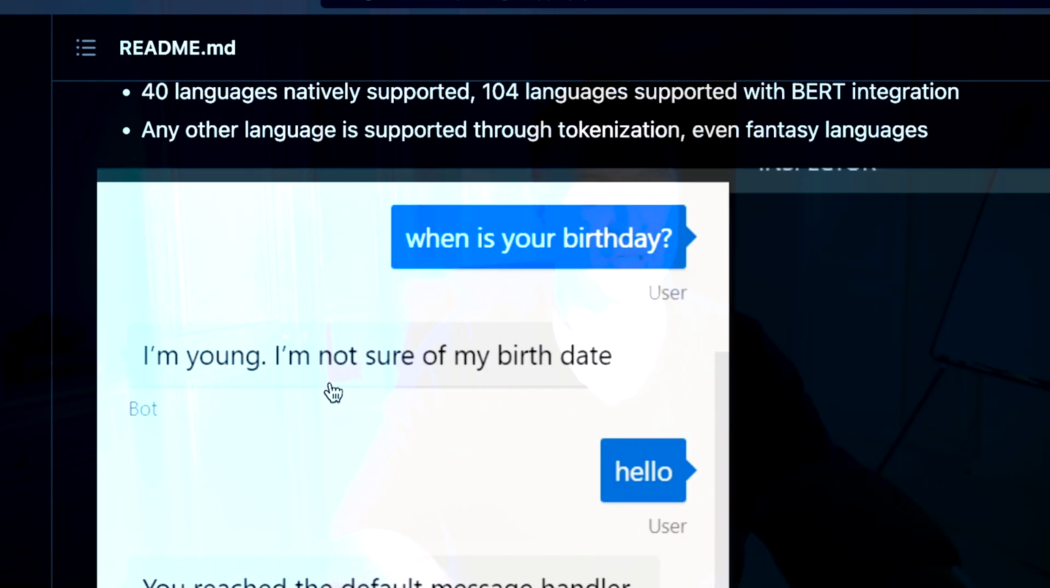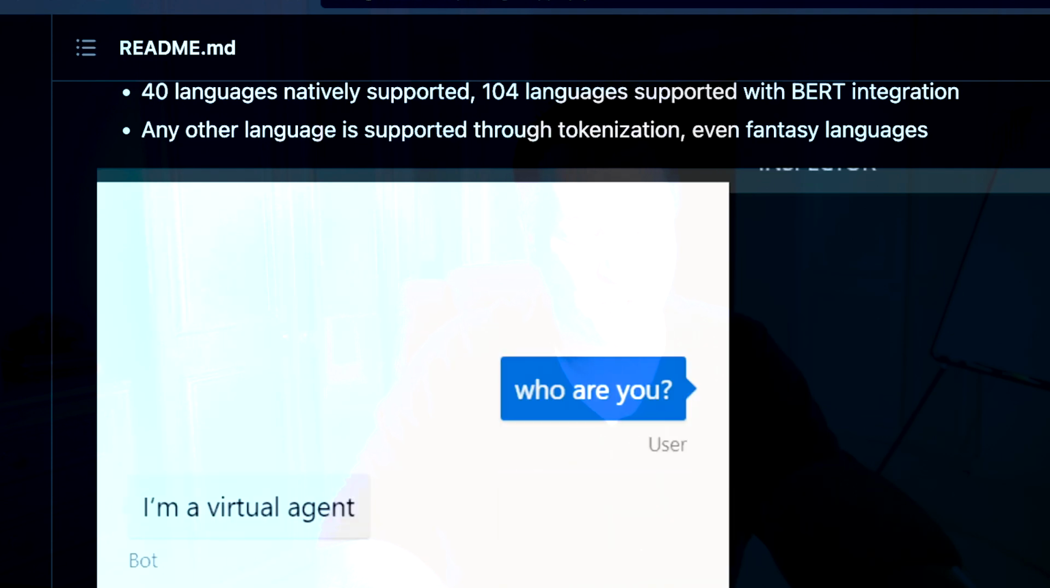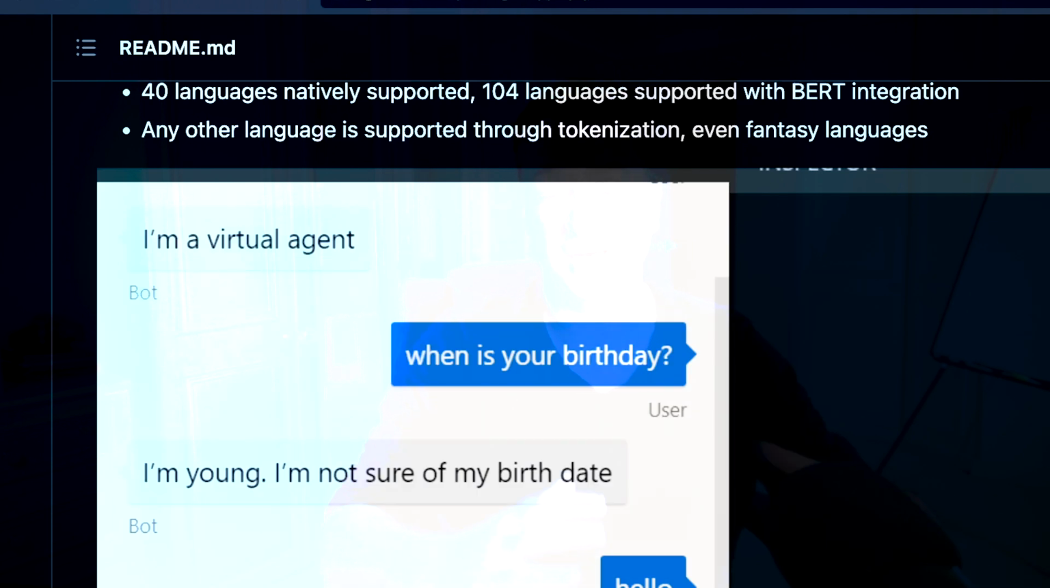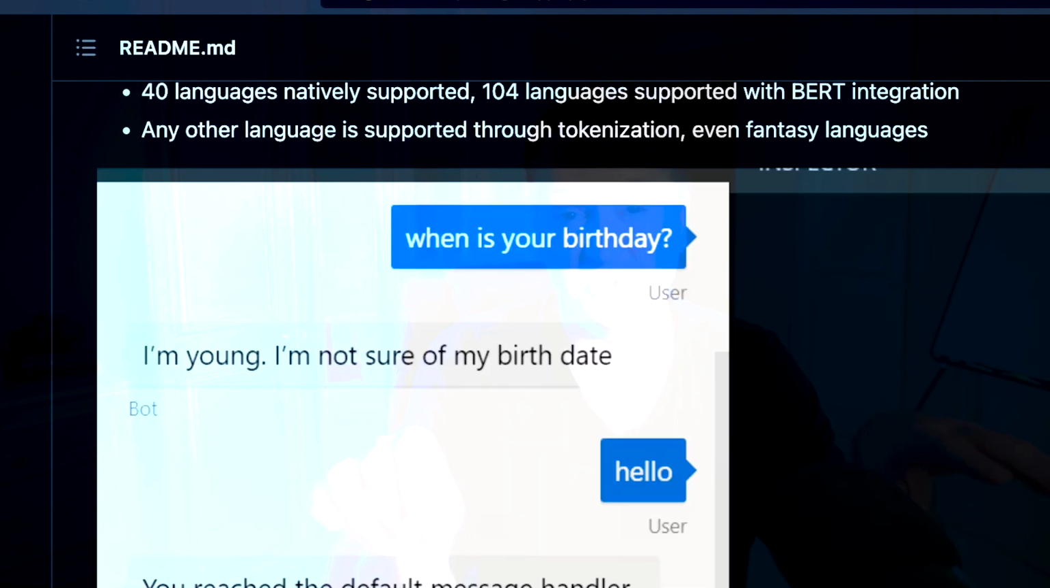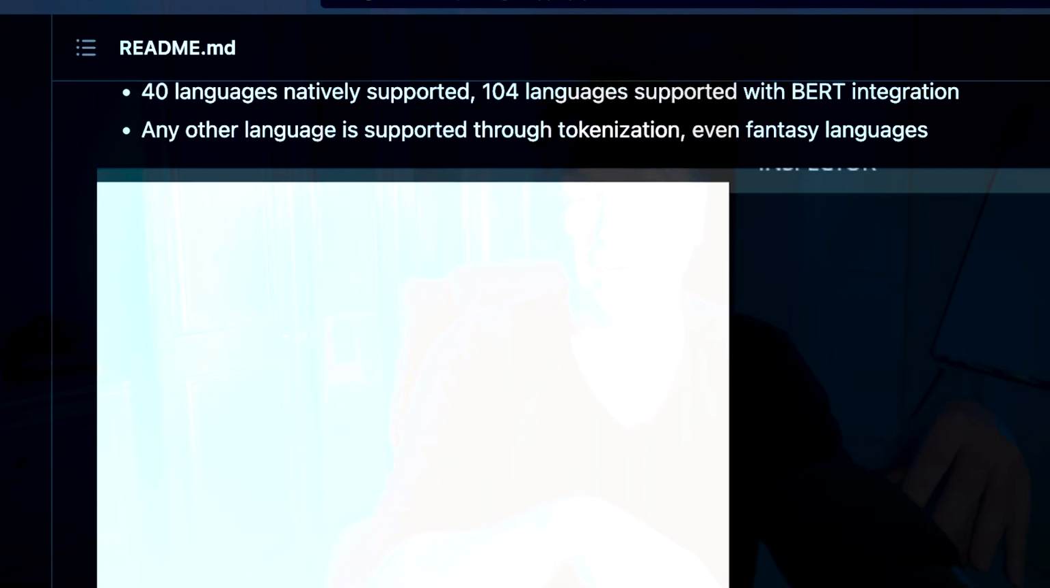If you look here, there's a nice little animated GIF showing how nlp.js works. So there you go, ask a question, who are you? That's the intent. It says, and then you can answer back with, I'm a virtual agent. When's your birthday? And then it's going to come back with an answer. It's using this technique of recognizing those intents or utterances and then using the classifier to route it to the answer that you want to give.